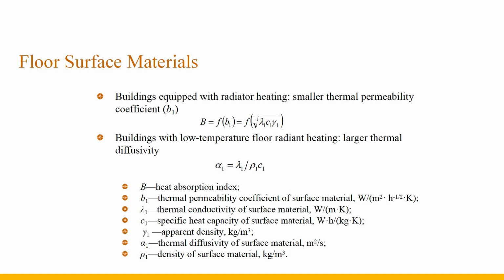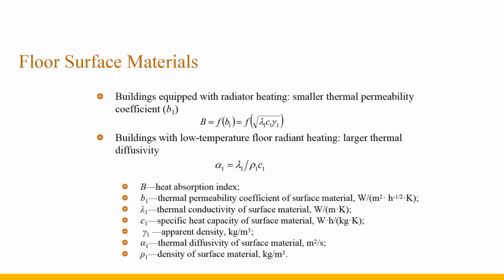The B value of the wood floor is 10.5. The B value of the terrazzo floor is 26.8, and the larger the endothermic index, the more and faster it will absorb heat from the human foot. In most cases, the heat absorption index is approximately equal to the thermal permeability coefficient of the surface material. Therefore, the surface material with small thermal permeability coefficient should be selected for floor design.